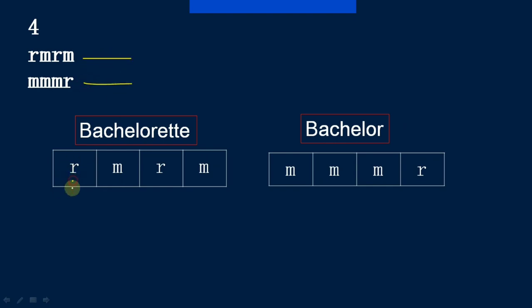Okay, so the first most eligible bachelorette will first get a chance to choose her groom. So she will come. The most eligible bachelor in the queue drinks mojito, so she will pass him. He will add it to the end of the queue. And the next most eligible bachelor also drinks mojito, so she will pass him and he will also add it to the end of the queue.